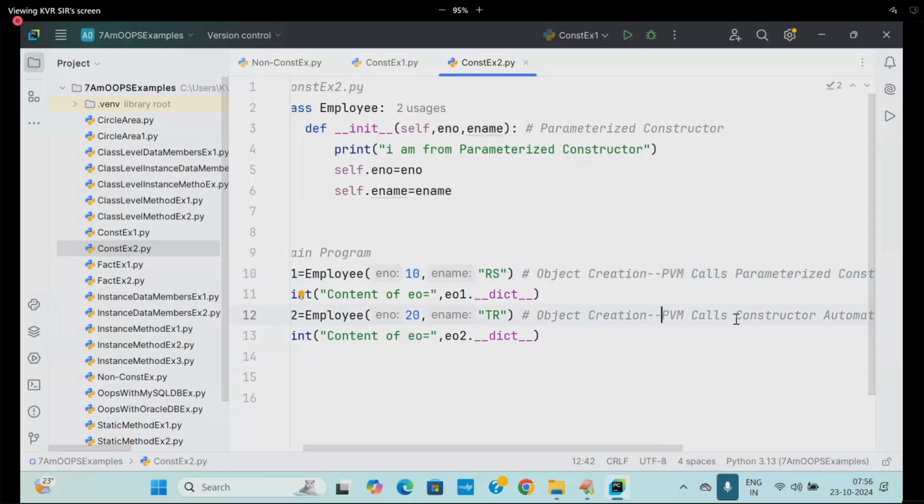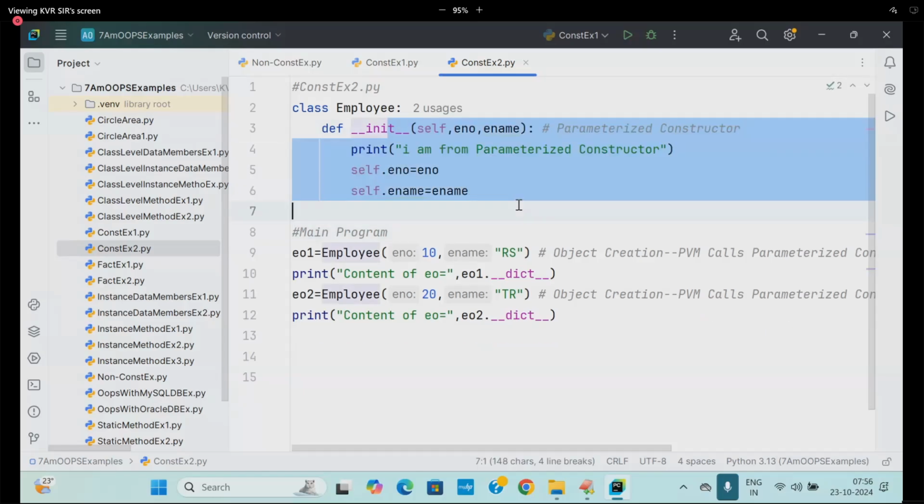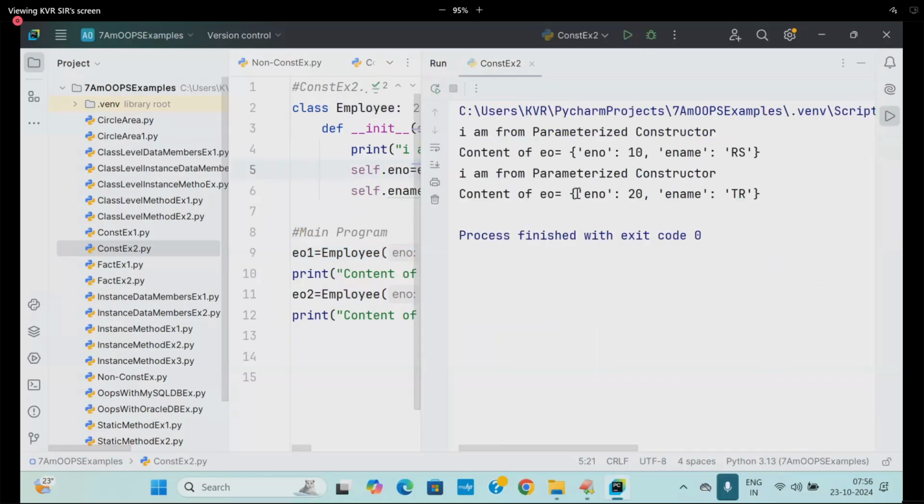So coming to the point, the parameterized constructor is called. Finally, I'm going to conclude. Parameterized constructor is used to initialize the object with what values? Different values. Run this example and see. Different values or same values? Different values.